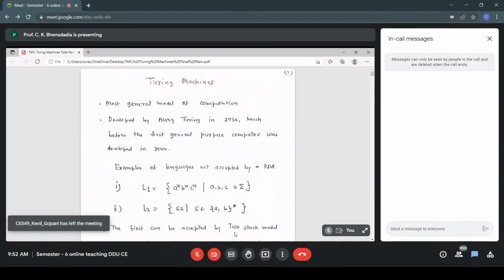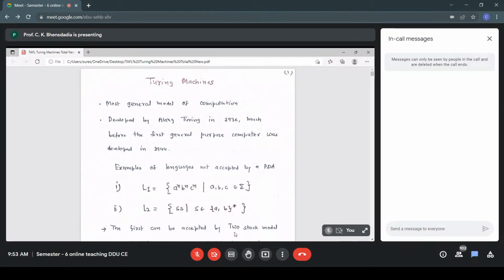So we'll start a new chapter on Turing machines, which is considered to be the most general model of computation and was developed by Alan Turing in the year 1936, much before the first general purpose computer was developed in the year 1944. So actually the idea of the general purpose computer emerged from the Turing machine.